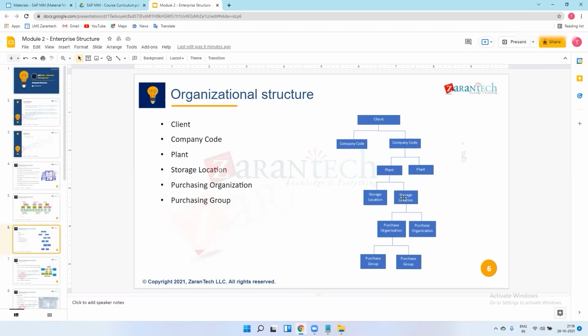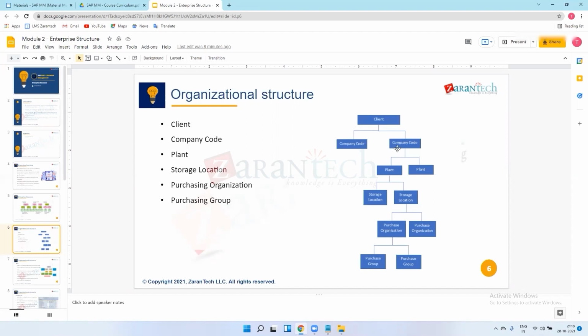A company here means a company code. Suppose I have one client created in SAP and I have two entities. Let's say Amazon.